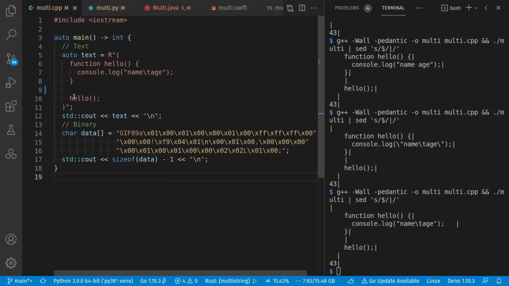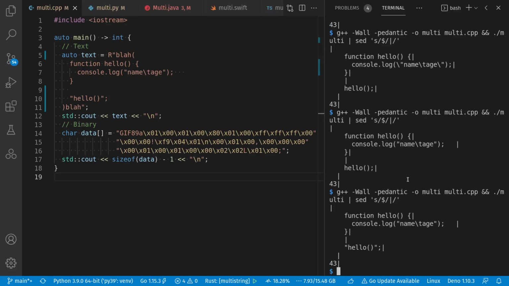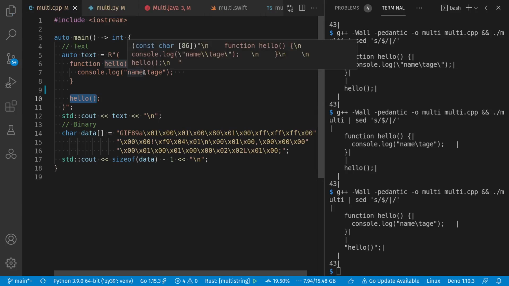And finally, note that raw strings have potential for problems. Say for some reason I wanted that to be a string instead with an embedded close paren. All of a sudden, my close delimiter for my string doesn't work anymore. And C++ has the ability to control what your close delimiter looks like. In traditional shell scripting or Perl or Ruby, it's often called here docs. Whatever word I put in here has to match on the end to terminate the string. And a lot of the languages we look at today have ways of doing this, but I won't necessarily demo all of them. One other thing to consider is what if I did want that \t escaped for some reason?